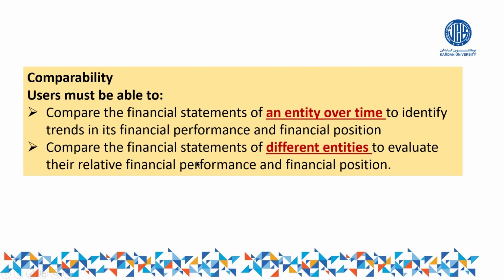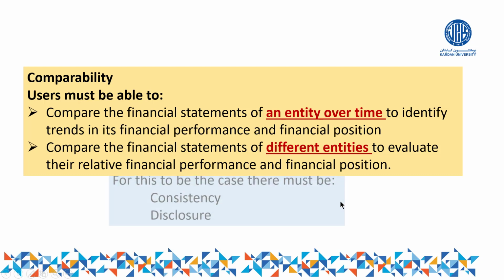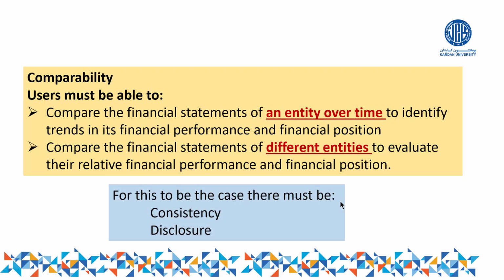And number two, the users should be able to compare the performance of your organization with other organizations as well, in order to find out which organization is the best, whether to invest in your business or in some other organizations.